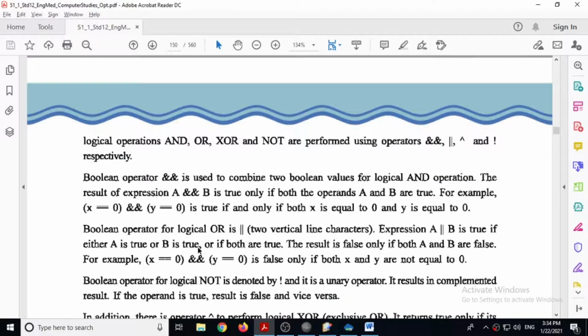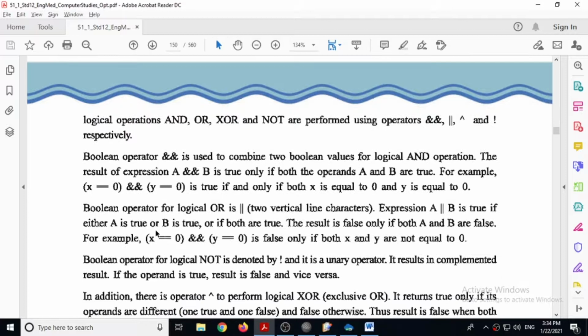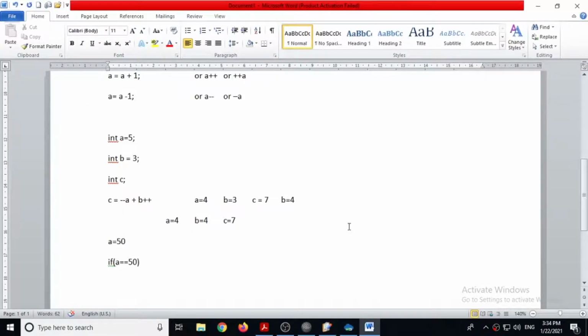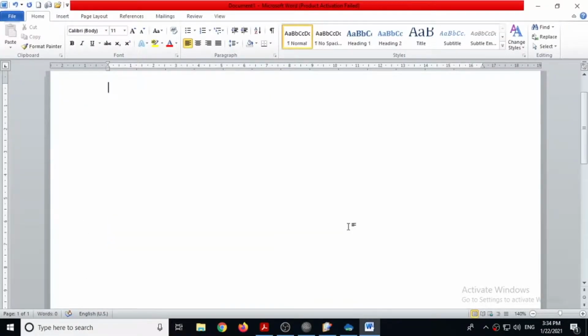Same way, OR means if any of these two is true, then it becomes true. Let's see through an example. Say suppose x is equal to 0. We have created a variable x of integer type and assigned value 0. Same way, integer y is equal to 0.